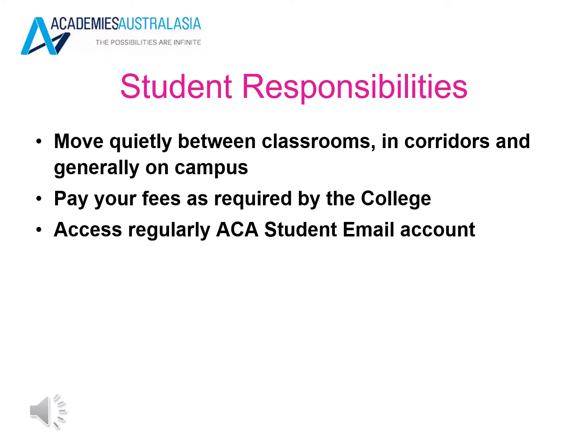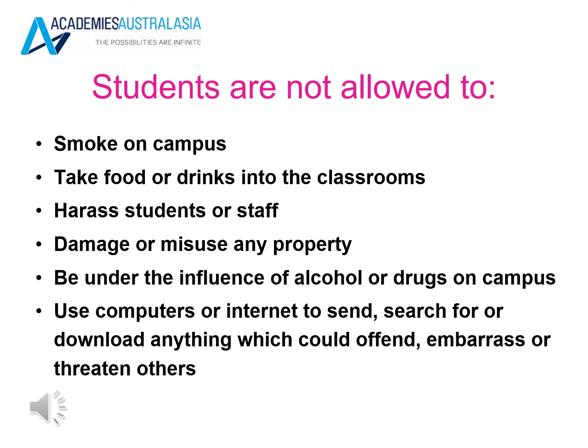Please move quietly between classrooms, in corridors and generally on campus. You must also pay your fees as required by the college and access your Academies Australasia student email account regularly. You are not allowed to smoke on campus. That includes e-cigarettes, vaping, or any type of smoking, take food or drinks into the classrooms, harass students or staff,